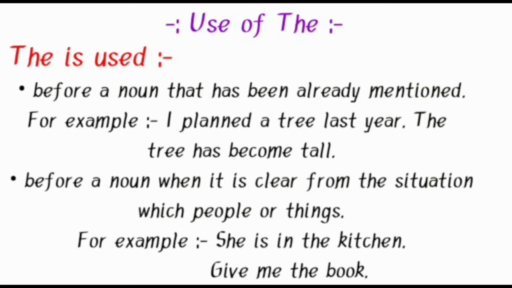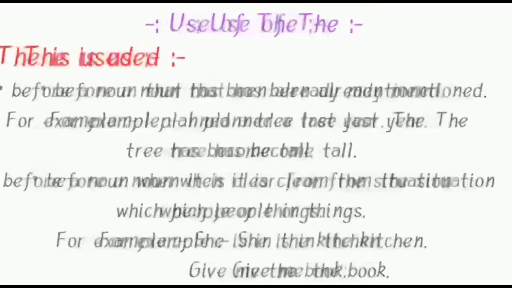Look at the next use. Before a noun, when it is clear from the situation which people or thing we mean. So it is also used before a noun about which we already know. Look at the example. She is in the kitchen. In this type of situation, we know that at this time she must be in the kitchen. That's why we are using "the" just before "kitchen." Give me the book. Here we are just specifying the book. That's why we are using "the" just before it.